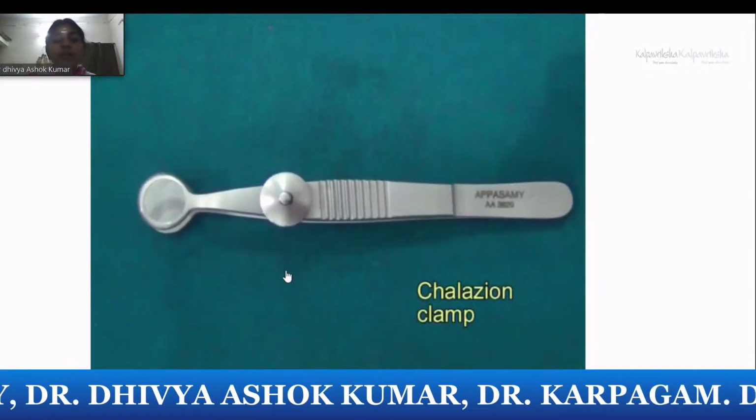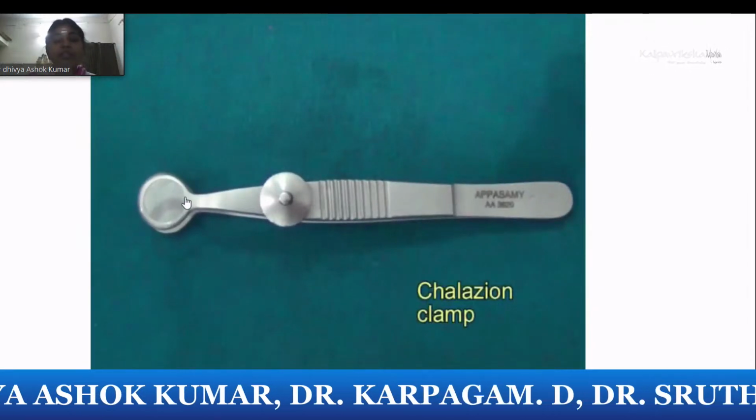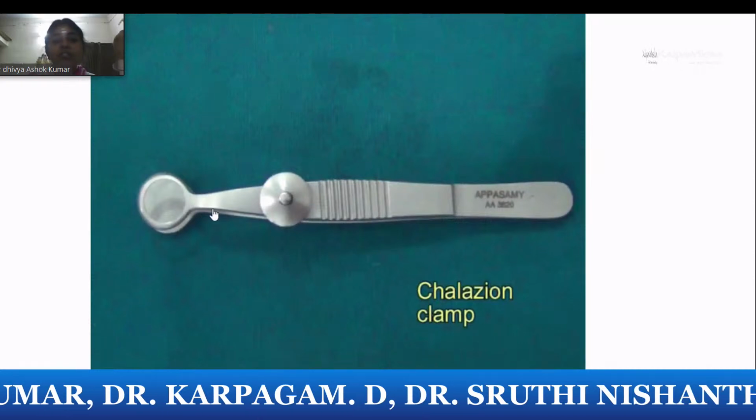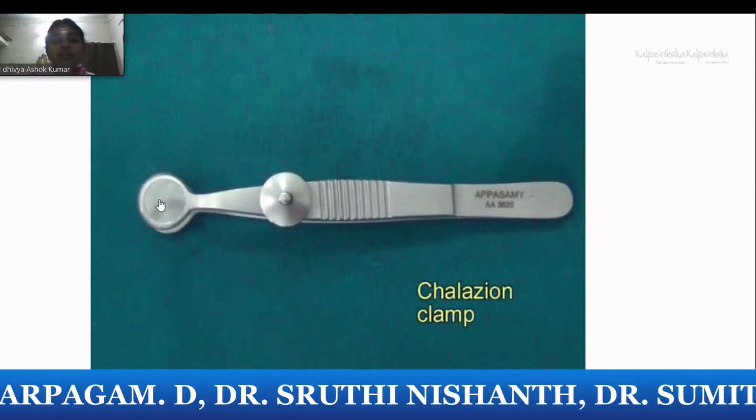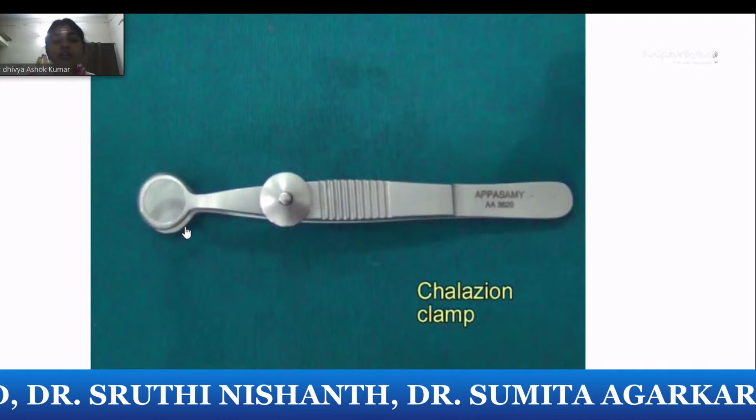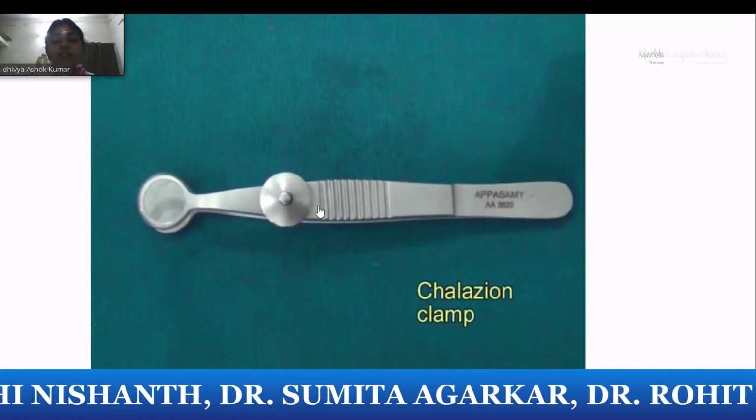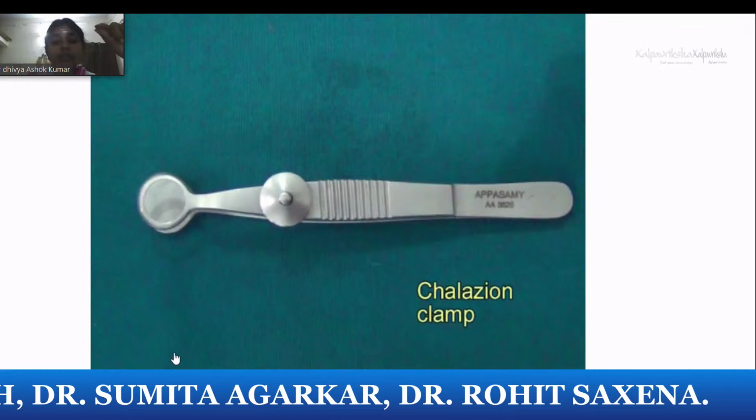Chalazion clamp is a common clamp. Various sizes are available. It is a hemostatic clamp where you put this surface on the conjunctival and the skin surface, and this opening will be on the conjunctival surface. Once you put it, you tighten it and make the incision.